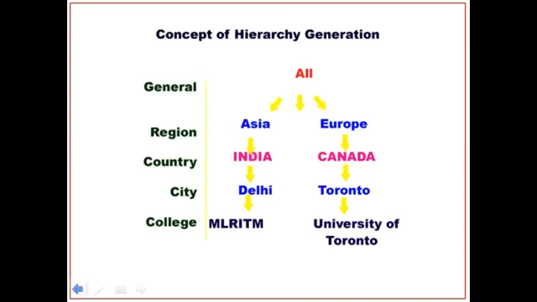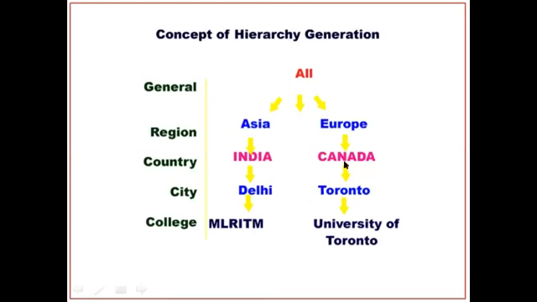Now see the example of concept hierarchy generation. Here I gave general, region, country, city, college. Suppose you want to find the college MLRITM. If it is top to bottom, from all, here I gave Asia, Asia to India, India to Delhi, Delhi to MLRITM. In the same way, all, Europe, you can find Canada in Europe.